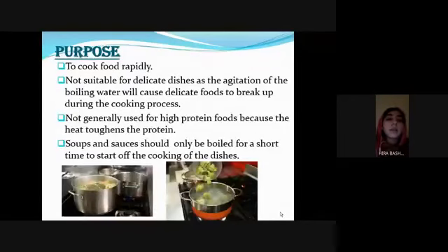Purpose: to cook food rapidly. It is not suitable for delicate dishes, as the agitation of the boiling water will cause delicate foods to break up during the cooking process. It is not generally used for high protein food because the heat toughens the food. Soups and sauces should only be boiled for a short time to start off the cooking of the dishes.